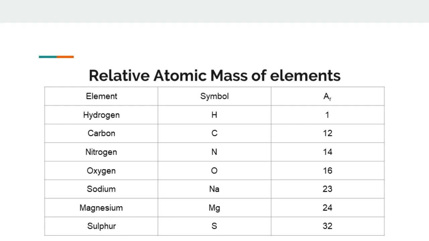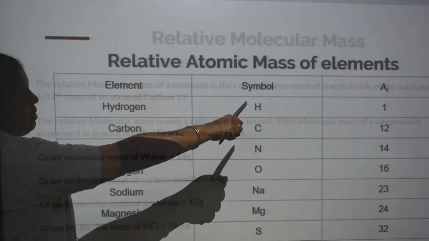The relative atomic masses of elements are found out. Standard units are here: hydrogen is 1, carbon is 12, nitrogen is 14, oxygen is 16, sodium is 23, magnesium is 24 and sulfur is 32. These values you should memorize because we want to find out the relative molecular mass.